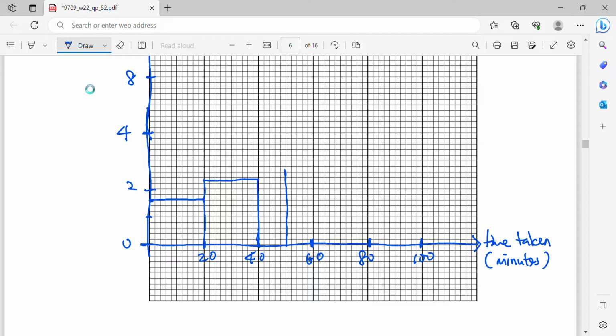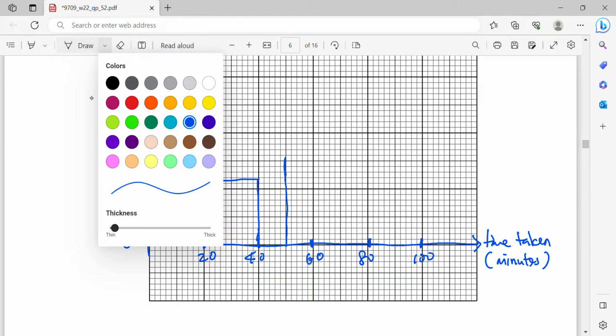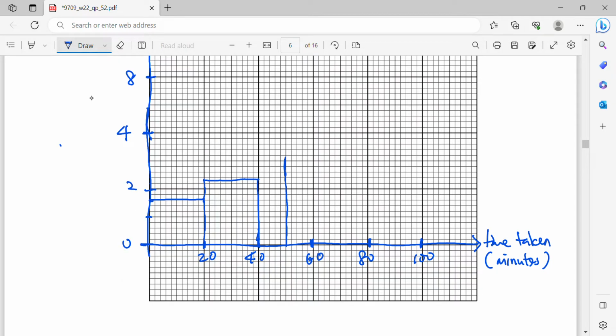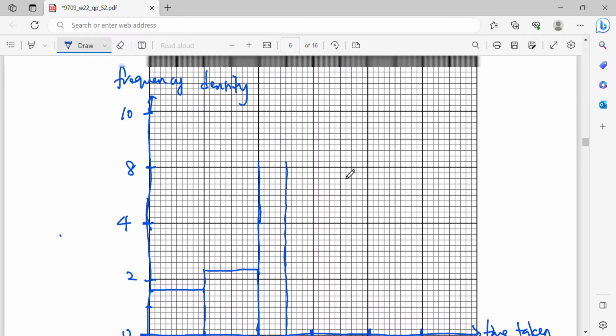Okay, so please hang on. Right, so 9.6. Here is 9. Here 2, 4, 6. That means it's this height.